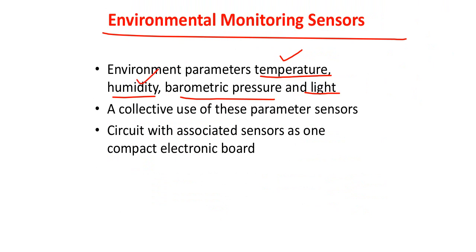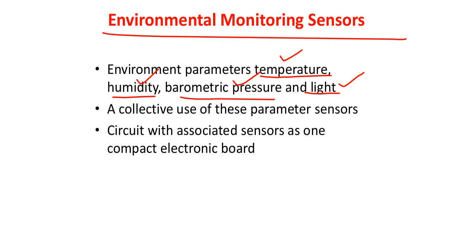Whenever we speak about barometric pressure, you have barometers and Bourdon tubes. Light detecting resistors, LDRs, or light sensors, all these things come under the vast category of environmental monitoring sensors.